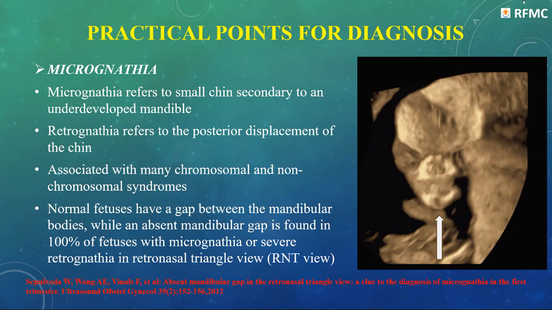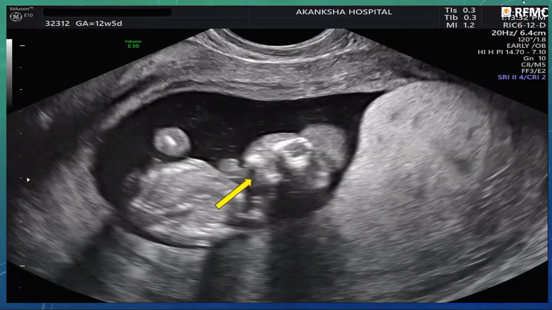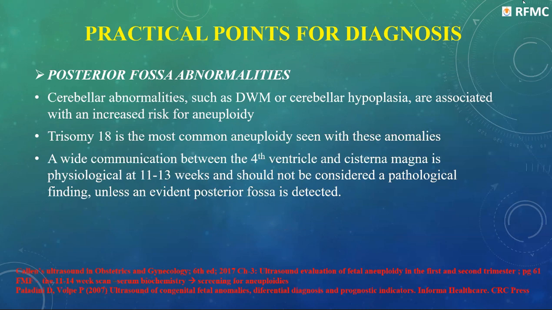Normal fetuses usually have a gap between the mandibular bodies, like here we can see. But an absent mandibular gap is found in 100% of fetuses with micrognathia in the RNT, retronasal triangle view. This is also a normal fetus demonstrating the usual gap which is present in the normal chin view, RNT view.